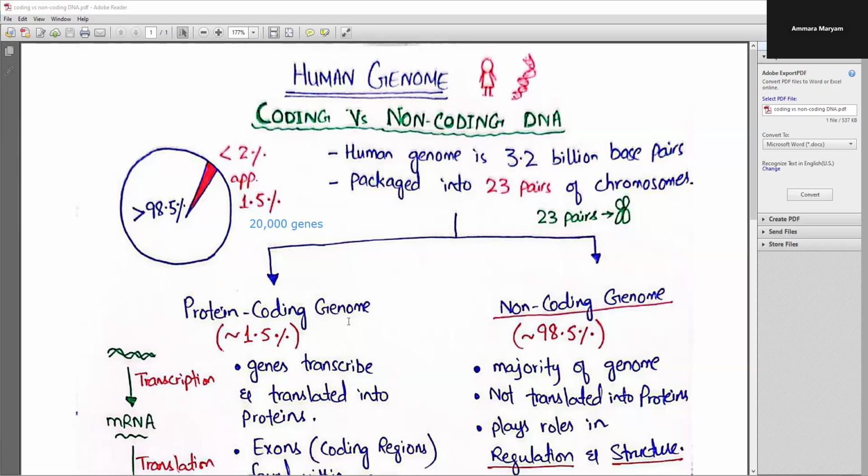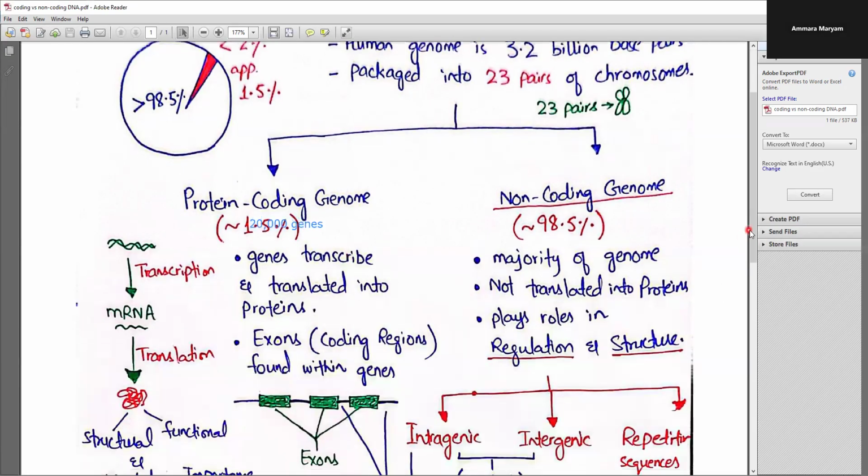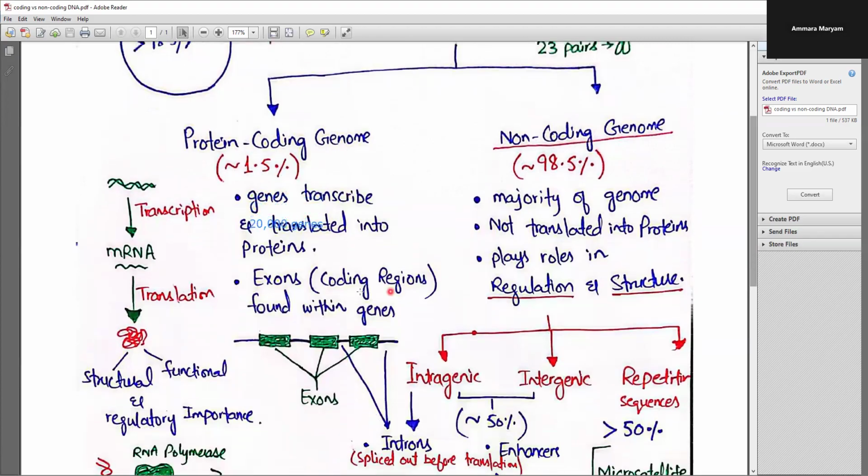So it basically consists of the genes that are first transcribed and then translated into the proteins. And within these genes, there are specific regions, the protein coding regions, that are ultimately turning into the proteins. These are the exons. So these are the major portions included in the protein coding genome.